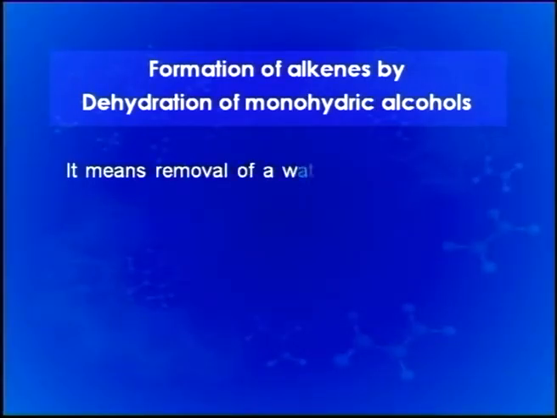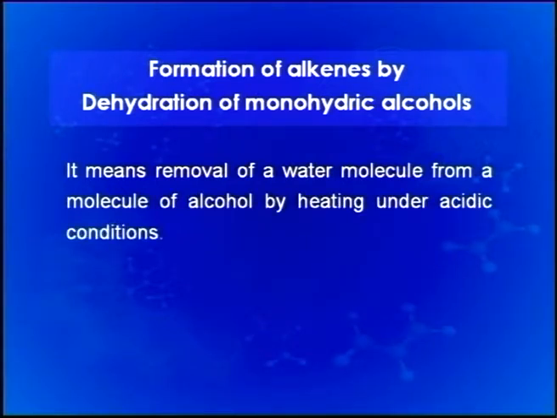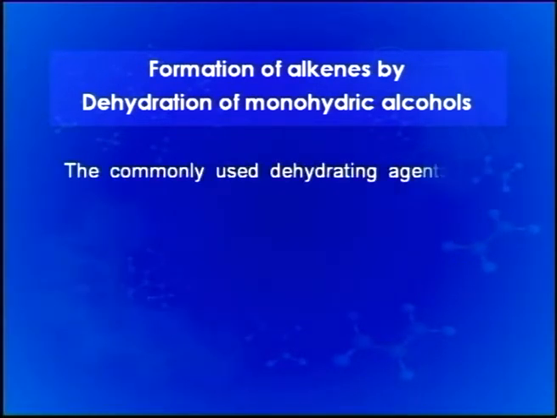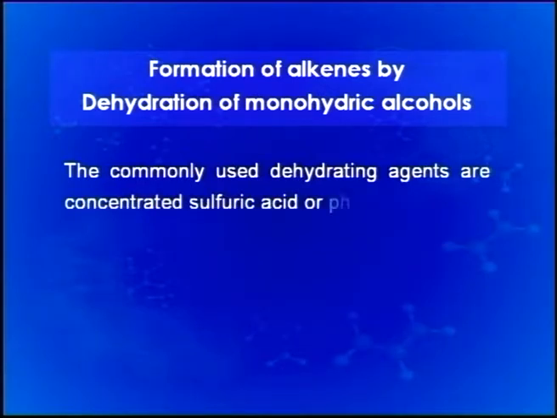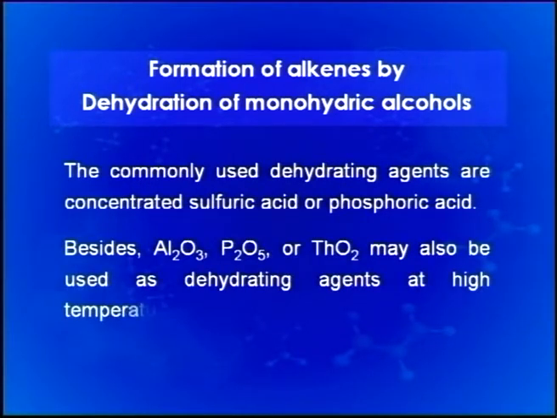Alkenes are also formed by dehydration of monohydric alcohols. It means removal of a water molecule from a molecule of alcohol by heating under acidic conditions. It is important to have acidic conditions. The monohydric alcohols in acidic medium undergo dehydration, and the commonly used dehydrating agents are concentrated sulfuric acid or phosphoric acid. Besides, alumina, P2O5 or thorium oxide may also be used as dehydrating agents at high temperature.